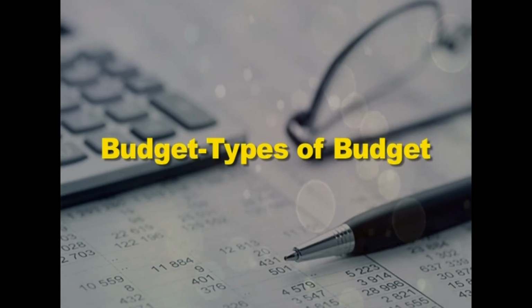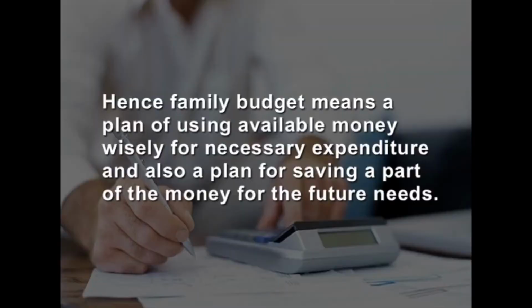Budget, types of budget. What is the meaning and definition of budget? A budget is a carefully thought out plan of spending the money available for the required period of time. Apart from spending the available money for meeting our wants, saving a part of the money is also important, since saving of a part of the money is useful for meeting future requirements. Hence, family budget means a plan of using available money wisely for necessary expenditure, and also a plan for saving a part of the money for the future needs.